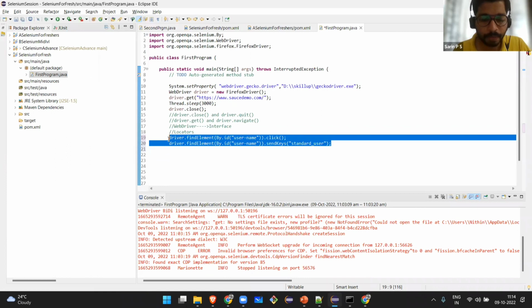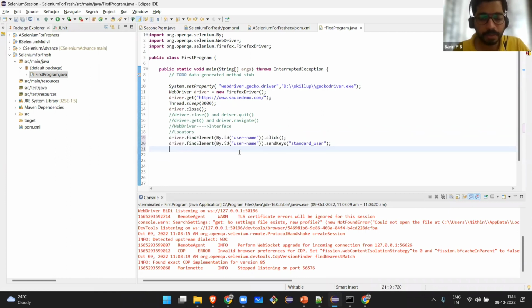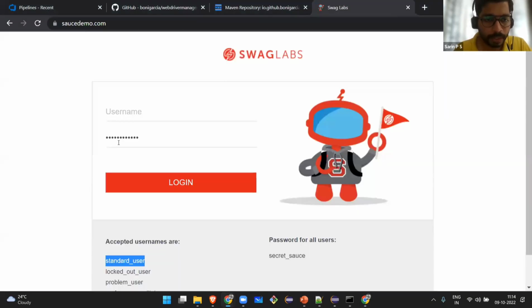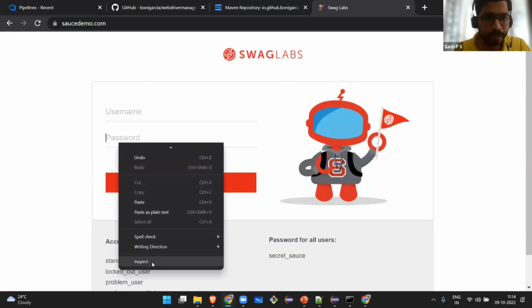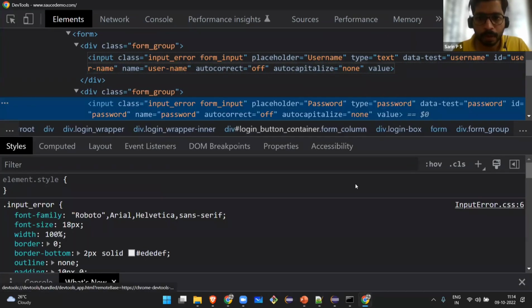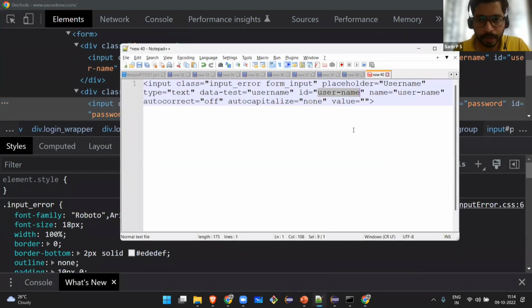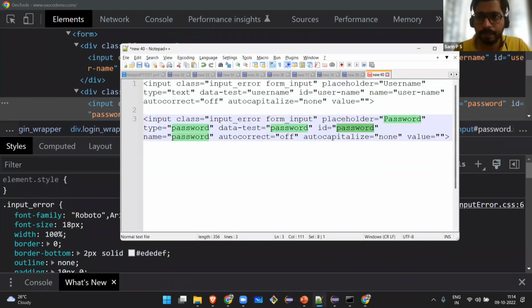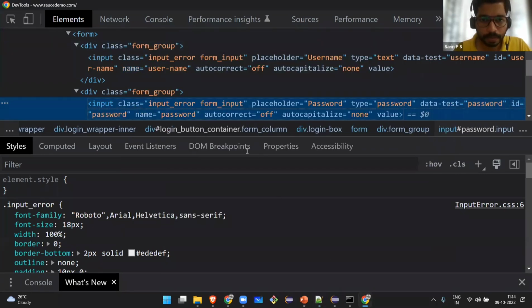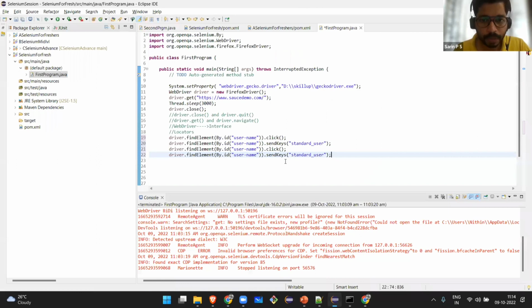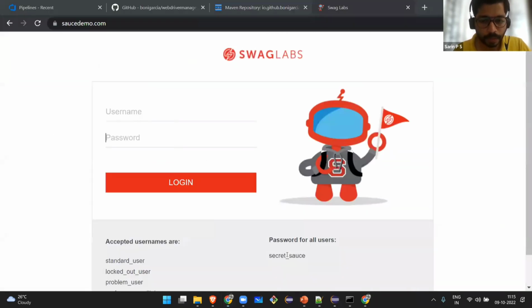The same step I am repeating for the password, but I need to change the ID. What is the ID for the password? This is the password field. I need to get the ID, name, or anything. So inspect, right click, and copy this. The ID for the password field is password itself. So instead of username, I'm using password. And what is the password? I have to send it here. What is the password that I'm going to use? Secret, this one. Done.